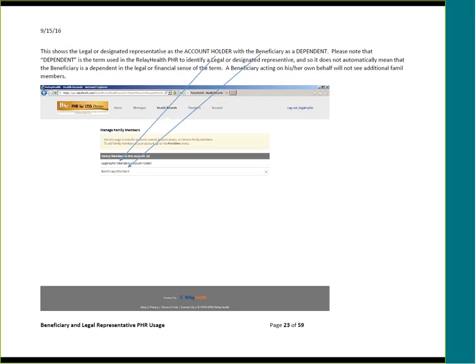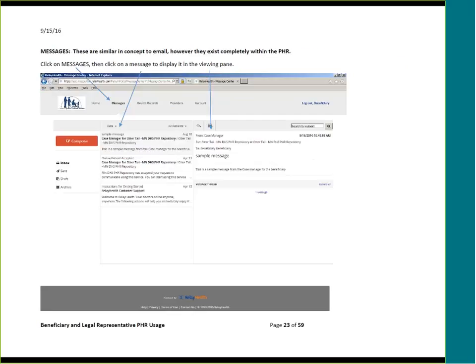Please note that dependent is the term used in the Relay Health PHR to identify a legal or designated representative. And once again, it does not automatically mean that the beneficiary is a dependent in the legal or financial sense of the term. The beneficiary acting on his or her own behalf will not see additional family members.